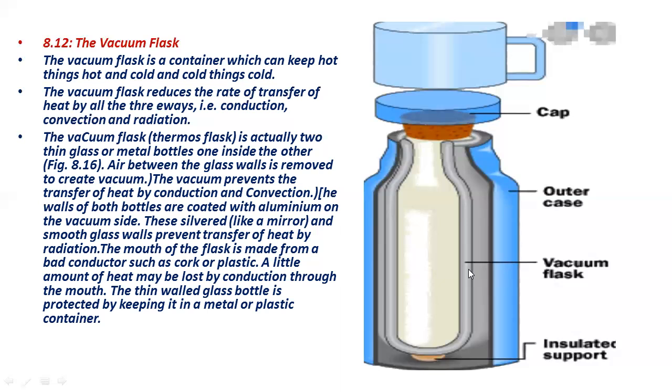So the vacuum flask will keep the hot food and hot drink hot, or the cold drink cold. The vacuum flask is also called a thermos.